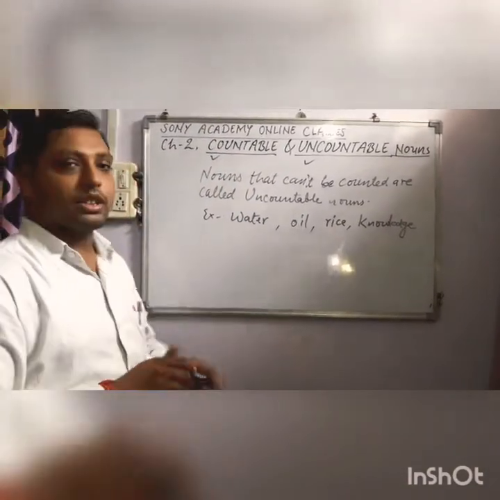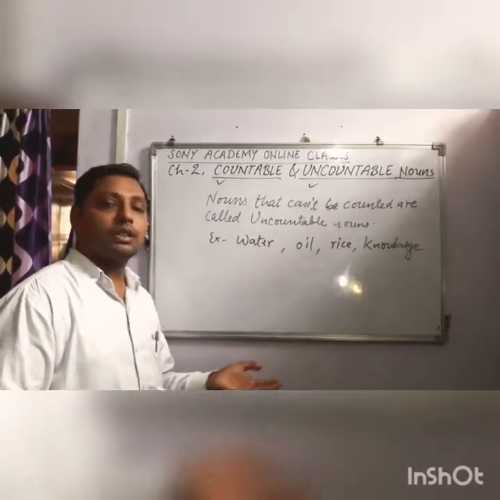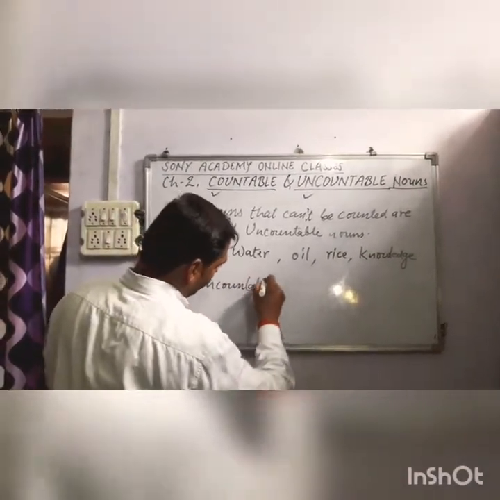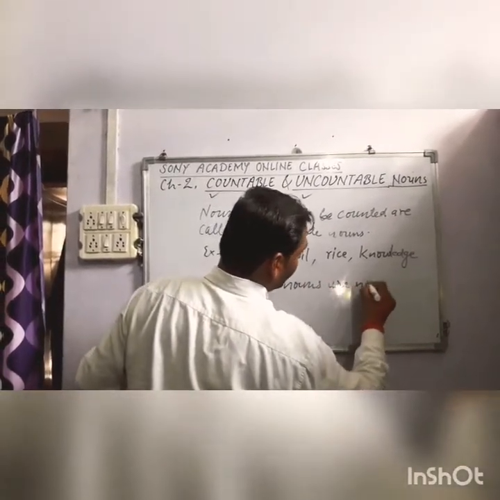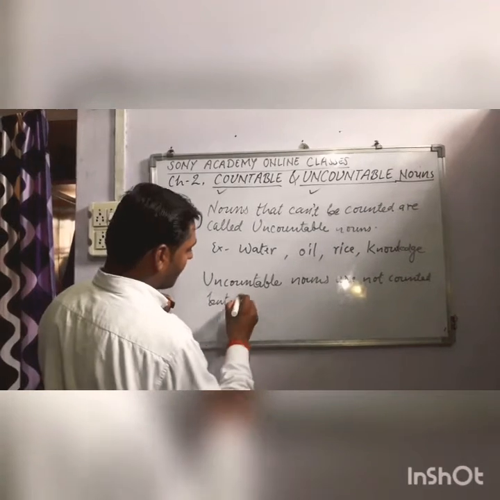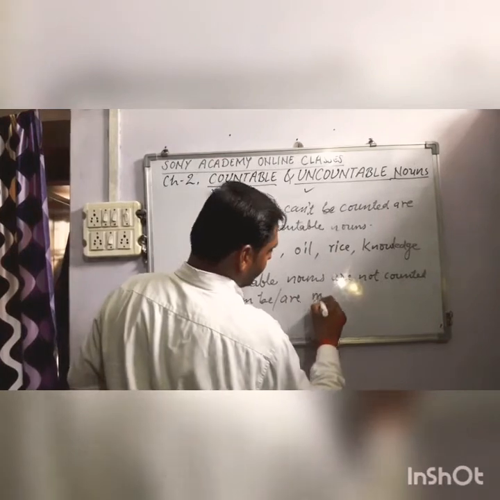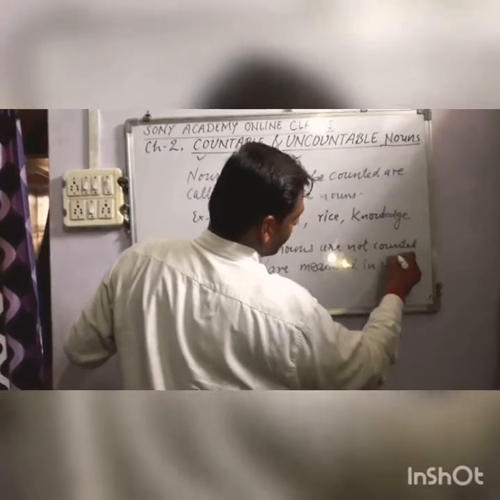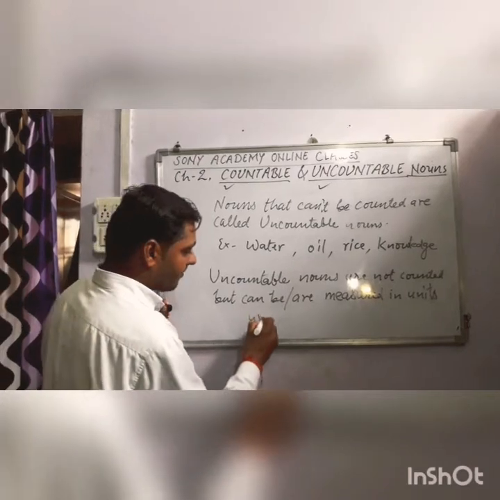Okay, they cannot be counted, but yes, one important thing is there. You cannot count uncountable nouns, but you can measure them in units. Uncountable nouns are not counted but can be or are measured in units. Units like, if I say water, water is uncountable.